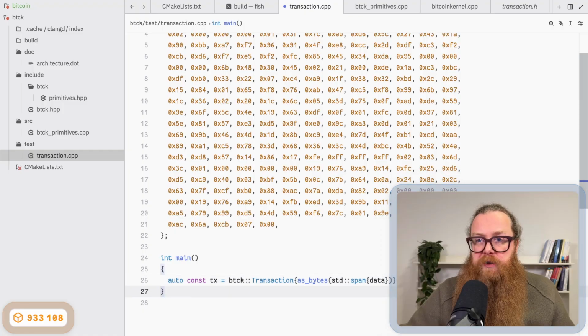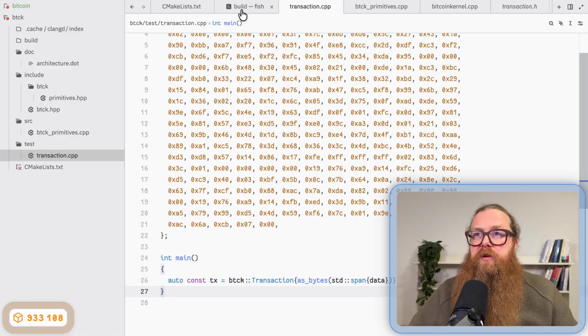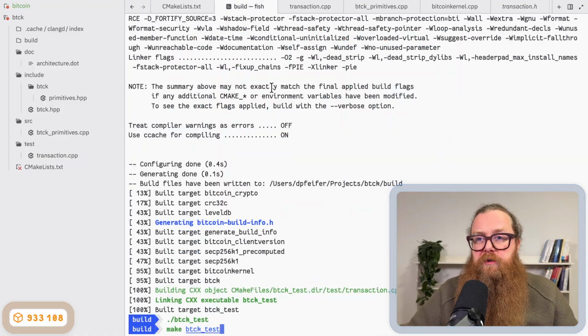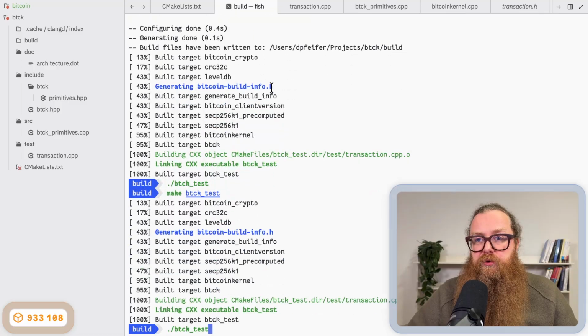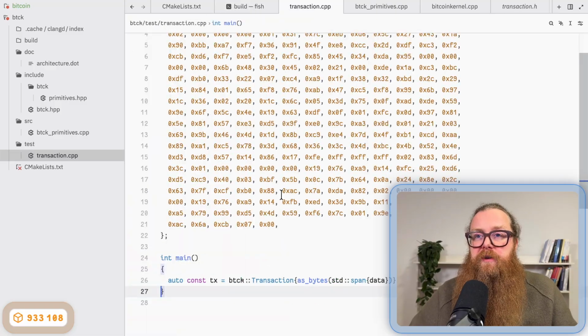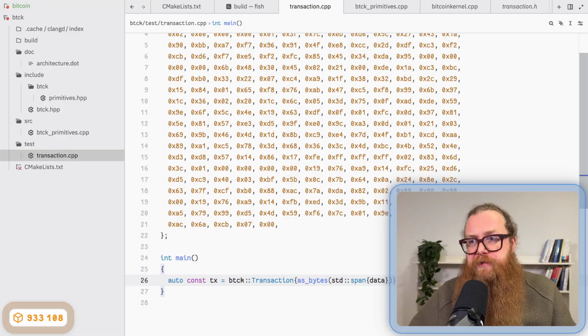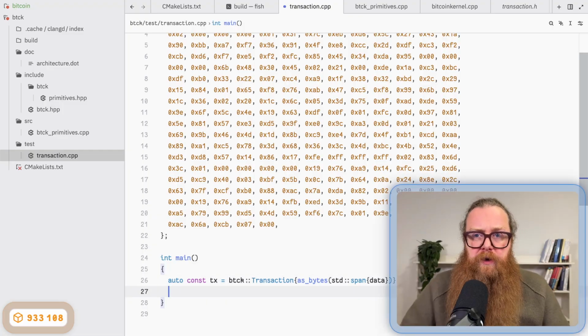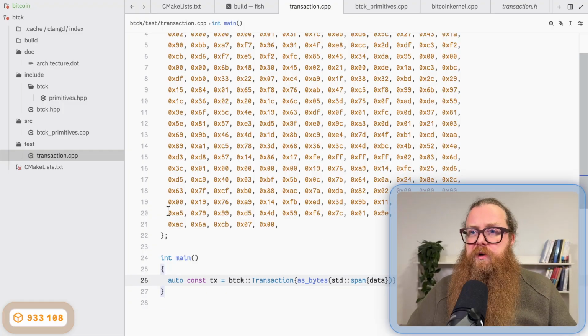Okay. Now if I build and run, my test runs, right? So apparently it invokes the constructor of the transaction and it passes the span of bytes. But okay, what can I do with it?